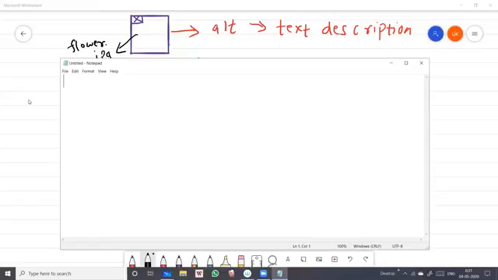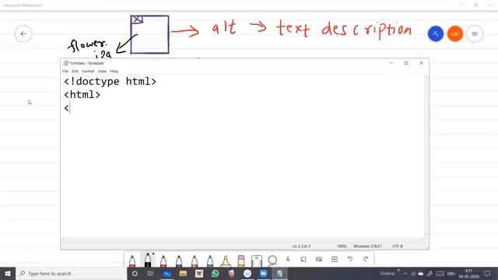Okay students, the first thing we are going to start with, what we have seen, is that it should have a doc type. I'm just going to type it so that you can understand. This is not your practical students, it is just an example, because SEO is a pure theory chapter. So don't worry that you have to do practicals in this chapter. It's just an explanation to make you understand better how to optimize your web page.